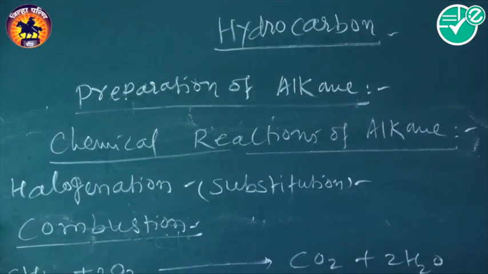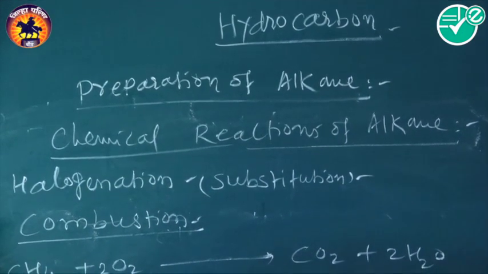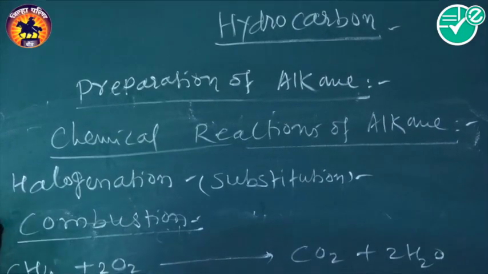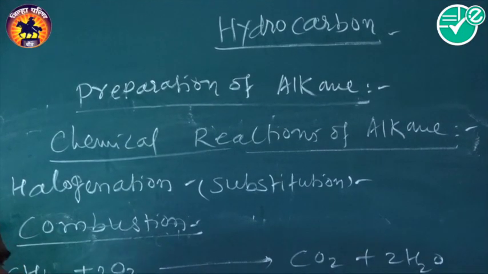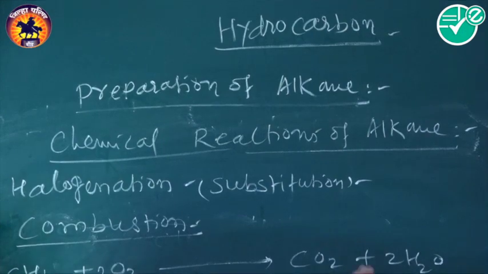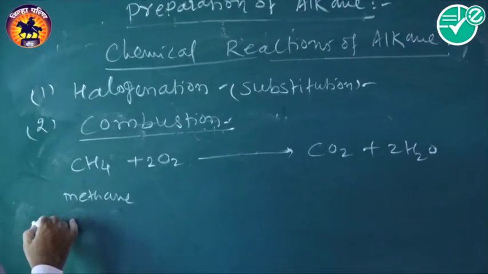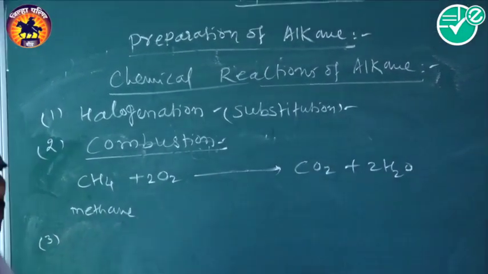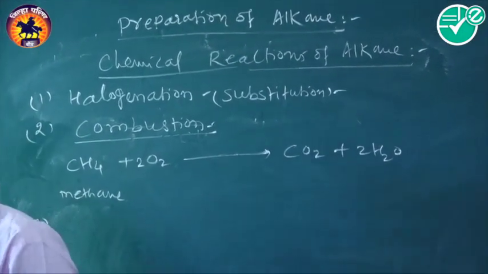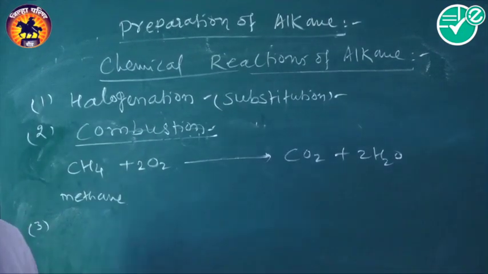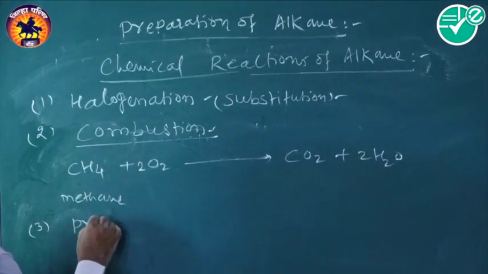That means oxidation occurs in the alkane, to form carbon dioxide and water molecule. Here a large amount of heat is evolved. Therefore, this alkane is used as a fuel and in domestic use, that is a combustion type of reaction. Then the third reaction we have taken is pyrolysis.